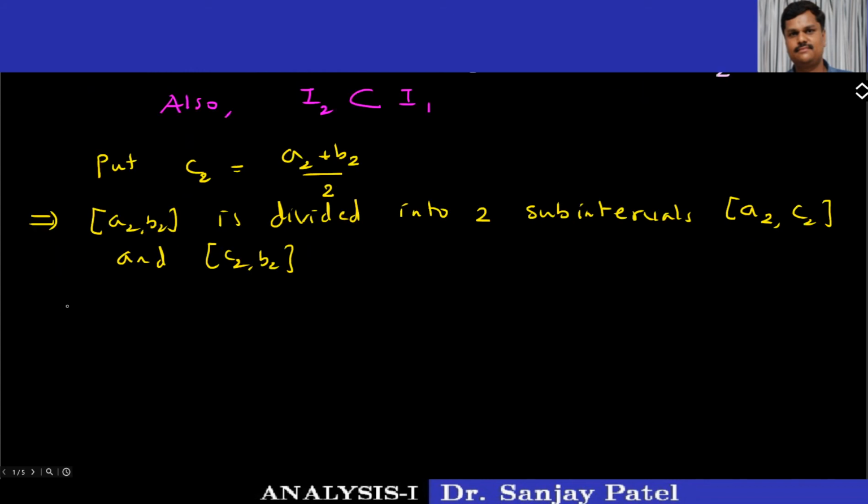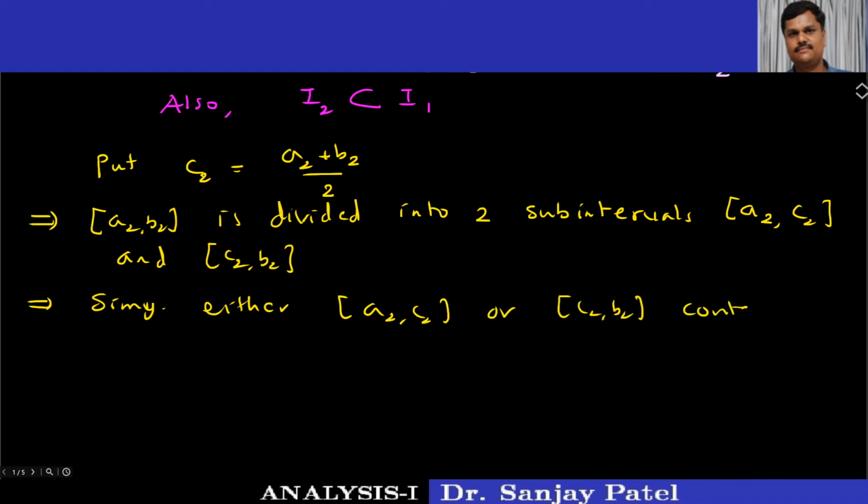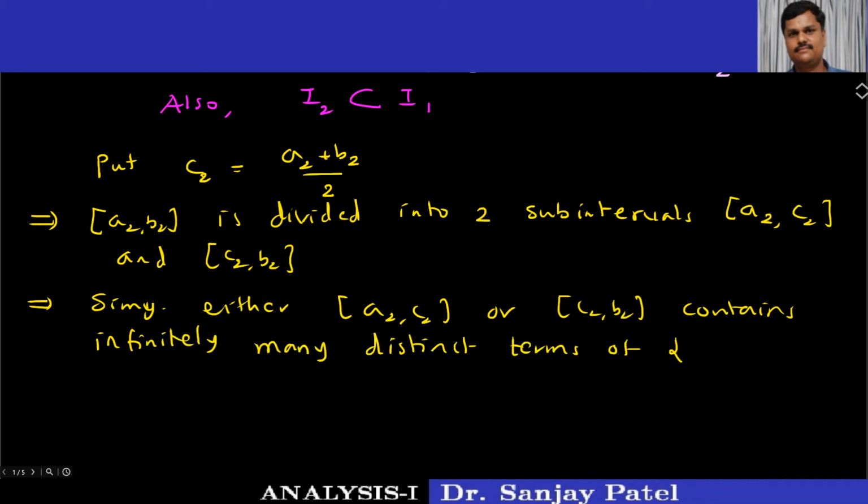So by similar arguments as above, we can say similarly either A2 C2 or C2 B2 contains infinitely many distinct terms of the sequence xn.